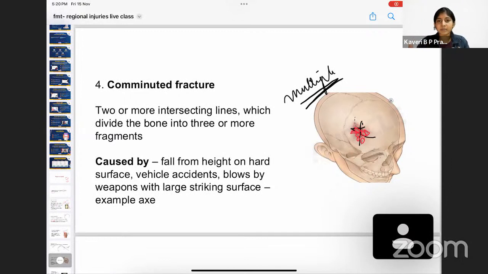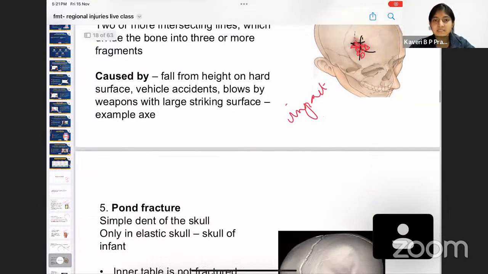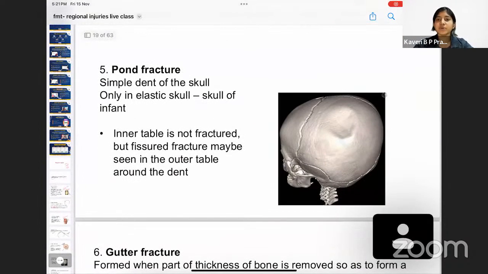All these are the examples that would cause a comminuted fracture when the impact is going to be very strong. That is when a comminuted fracture is seen. Next, we have a pond fracture. What do you understand by pond fracture?